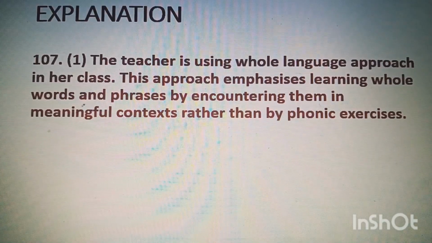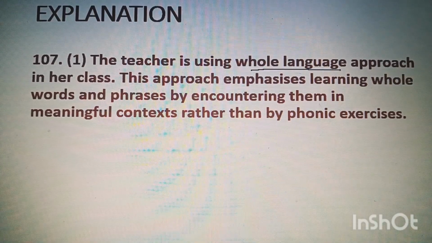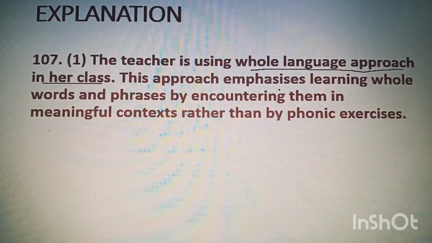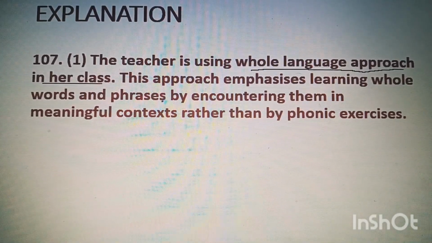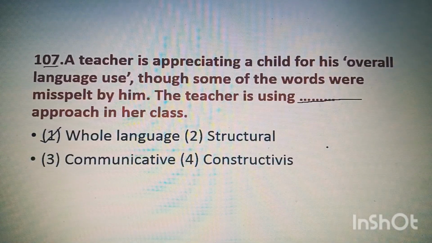See the explanation. The teacher is using whole language approach in her class. This approach emphasizes learning whole words and phrases by encountering them in meaningful context rather than by phonic exercises. So this is the explanation of question number 107.